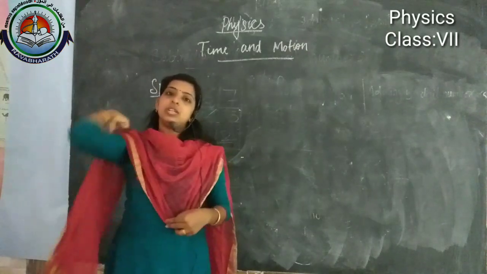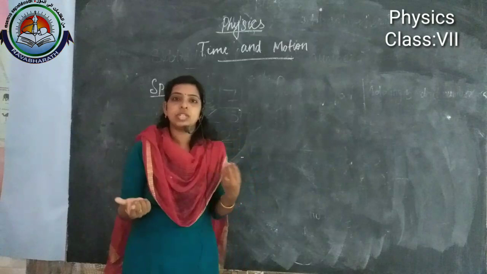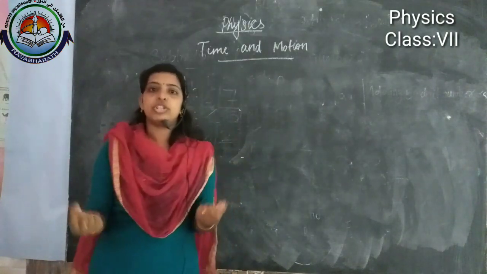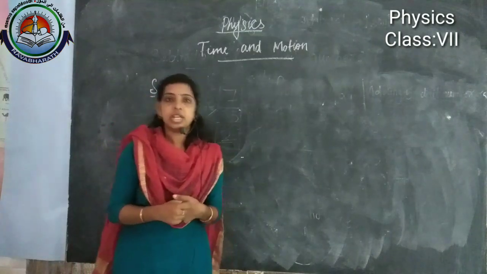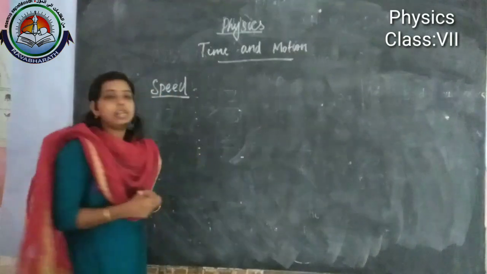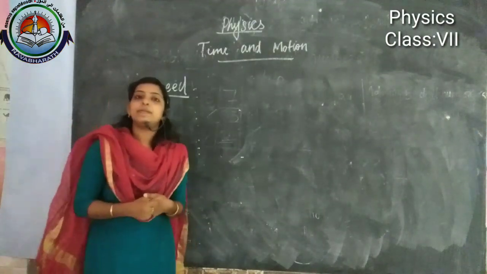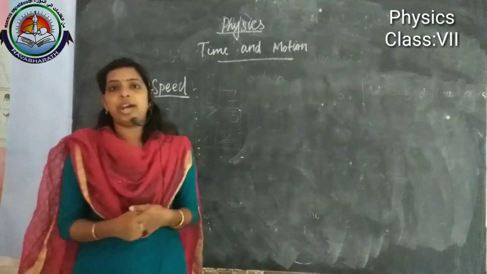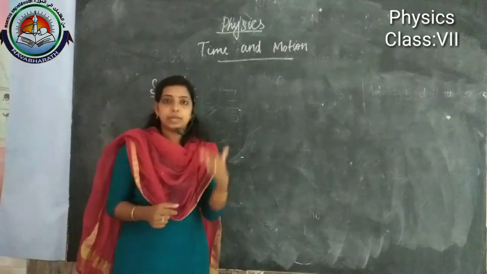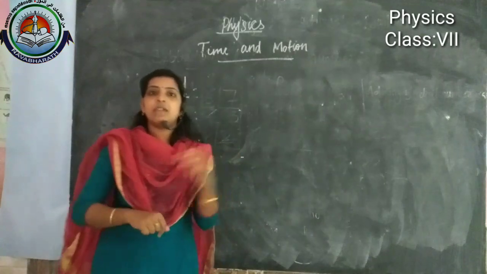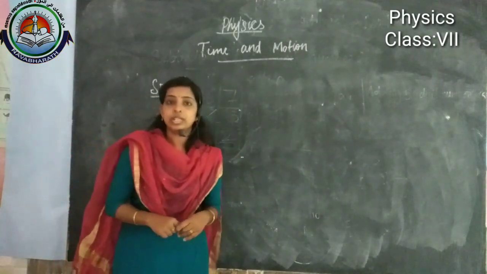If the object is in a state of rest, there is no need to use the term speed. If the object is in a state of motion, then only we use the term speed. So the speed of a moving object is the distance traveled by it in a unit time.